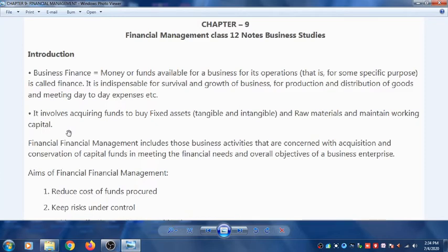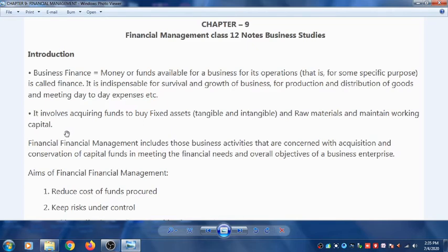So financial management basically includes all those business activities that are concerned with the acquisition of the capital or money, then conservation of the money in meeting the financial needs and overall objectives of the business enterprise. So acquisition of money, conservation of money, and then use of money is what we study in financial management.